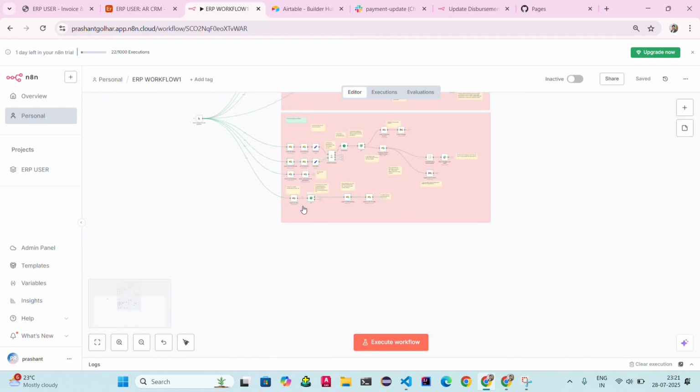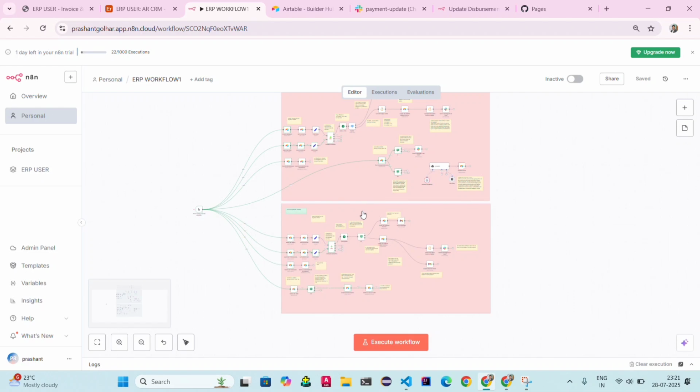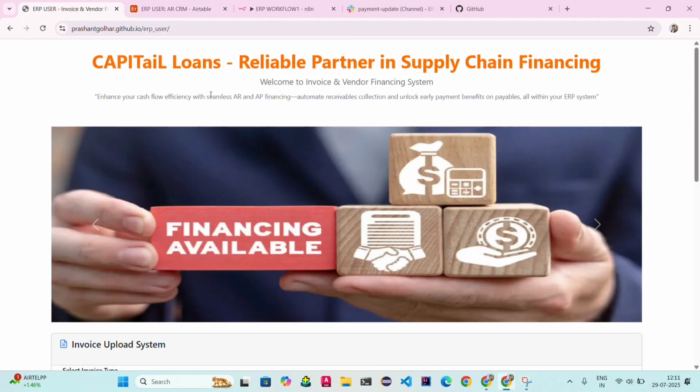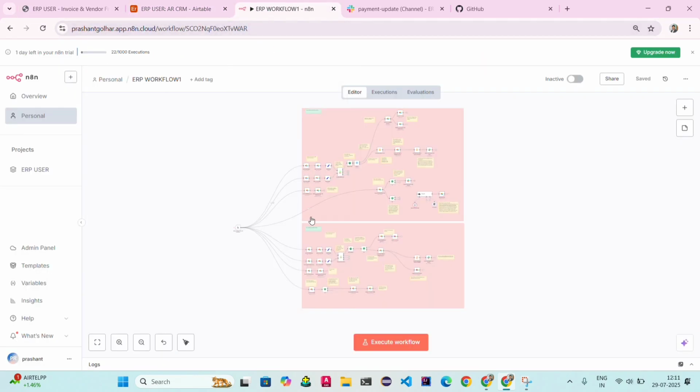So this is my N8N workflow which I created, and I worked on this project for the last 20 days, and this is my whole output, and this is the actual AI automation. Look here, this is the N8N workflow and Airtable, and this web page is totally customizable as per your business requirement.